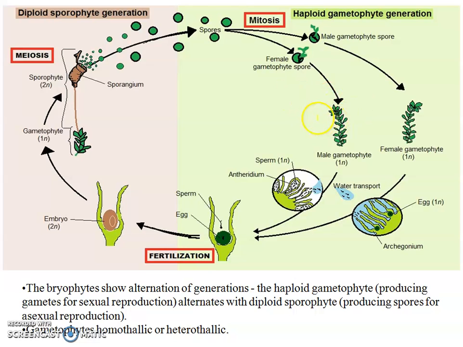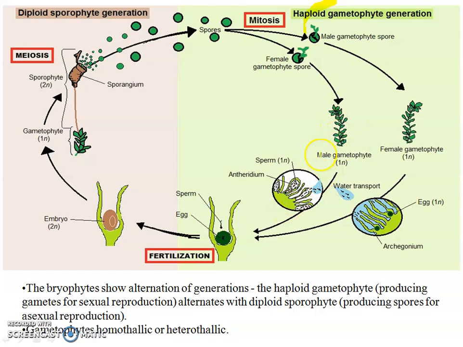Here's what happens first. The spores, which I told you, are liberated from the sporophyte. These spores are of two types, male spores and female spores. They will grow into a male plant and a female plant. That plant is called the gametophyte.